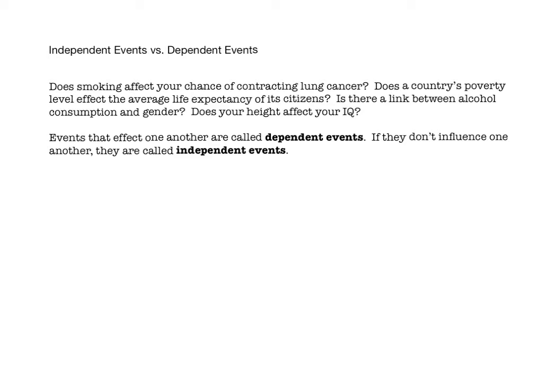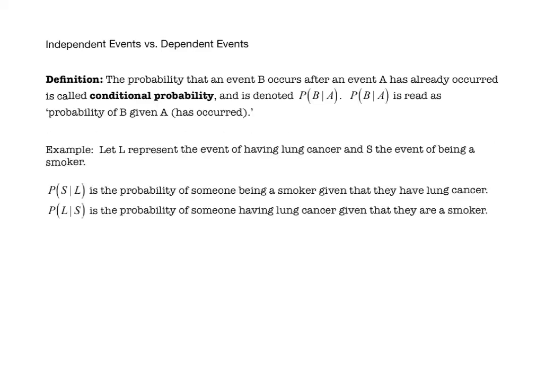We need to somehow quantify the idea of independence and dependence. To do that, we need the concept of conditional probability. And here is its definition. The probability that an event B occurs after an event A has already occurred is called conditional probability and is denoted probability of B vertical line A. Now, that's not how you actually read it. The way that this thing is read is probability of B given A has occurred. So it's as if this vertical line is the word given.